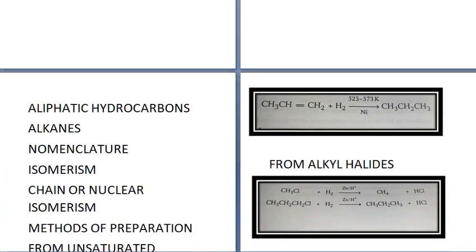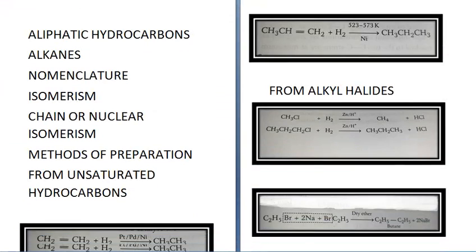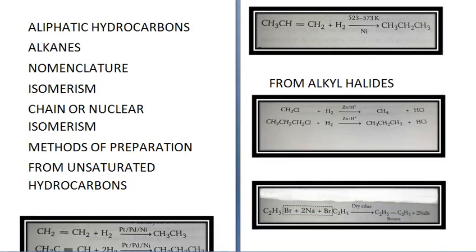Now we first study about aliphatic hydrocarbons. In that also we will today study only about alkanes. Now alkanes are called as paraffins because they are relatively unreactive substances. They have a general formula CnH2n plus 2, where n is 1, 2, 3, etc.